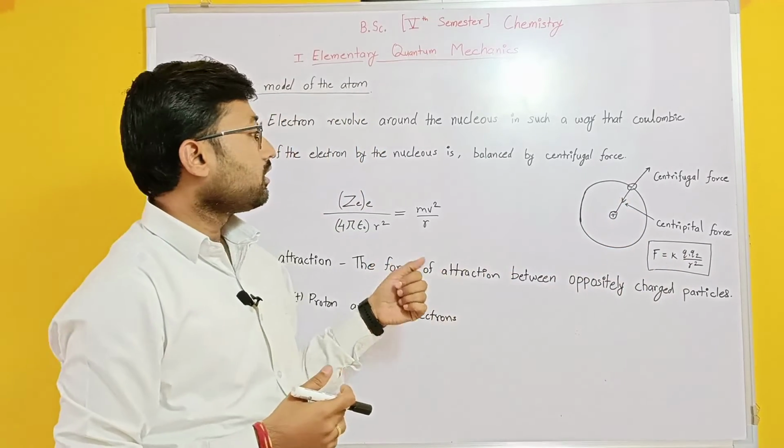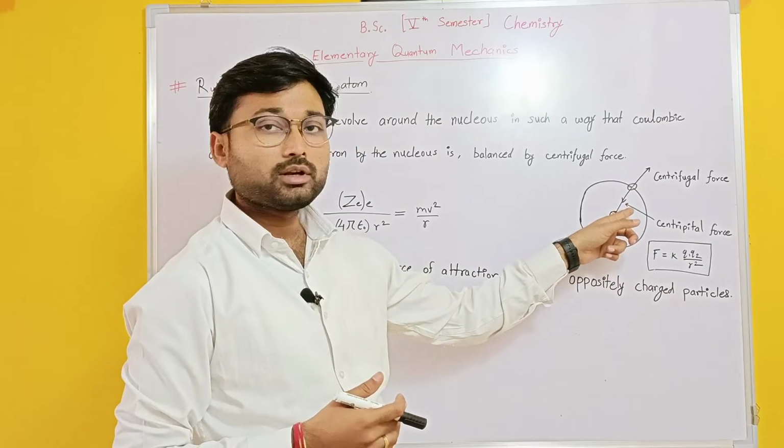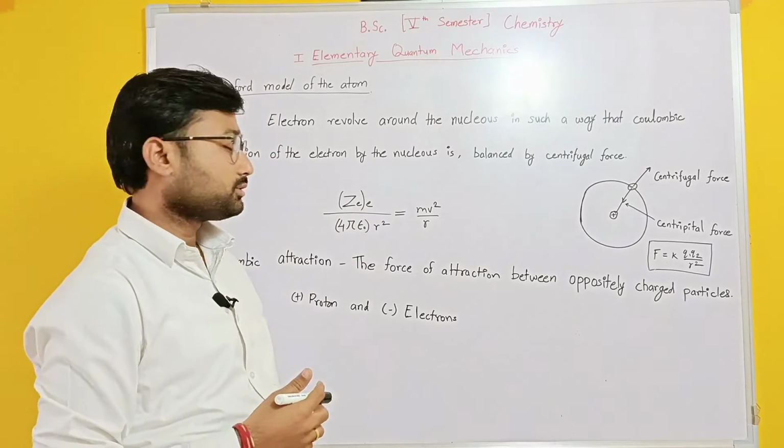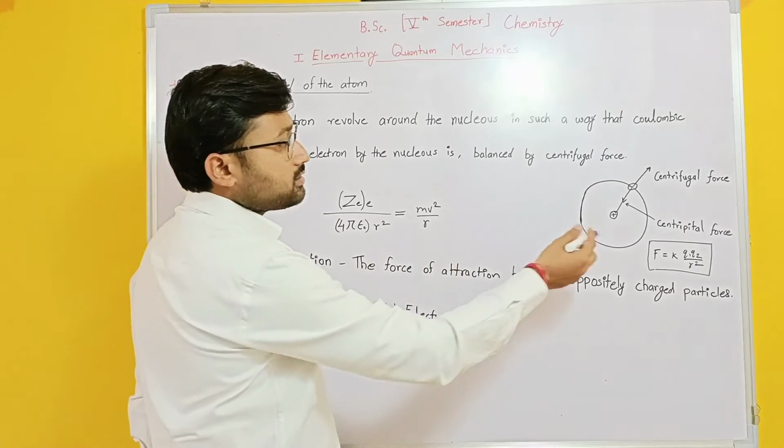Here the Coulombic attraction is balanced by the centrifugal force.